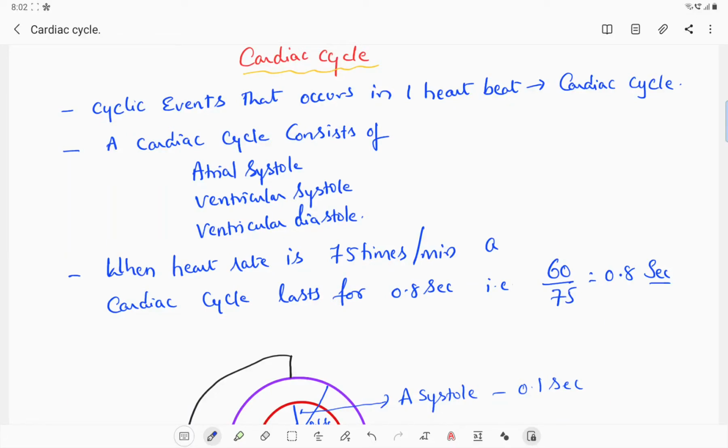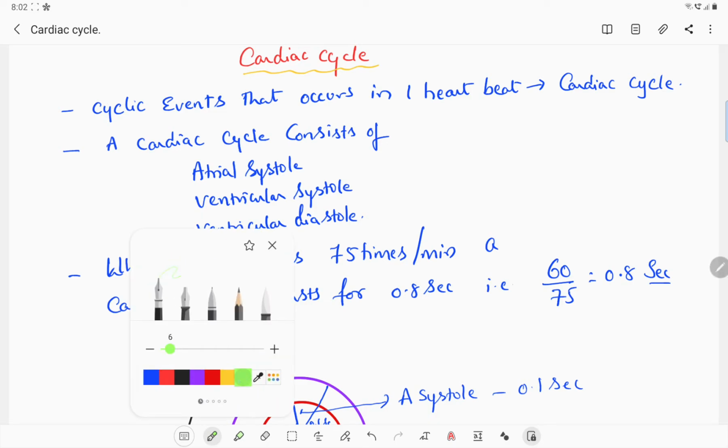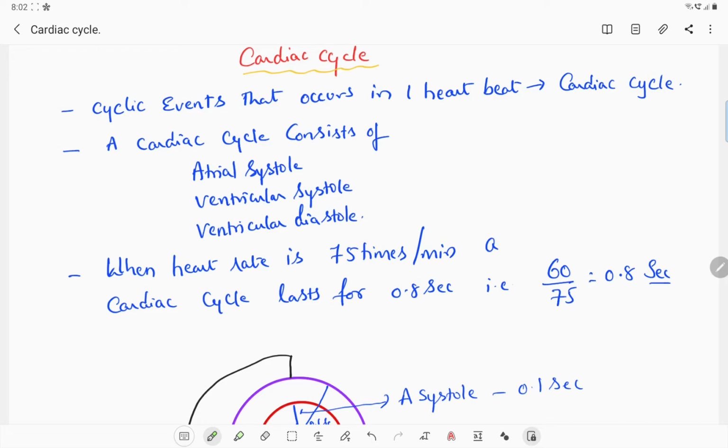Today we are going to learn about the cardiac cycle. So what is meant by cardiac cycle? The cardiac cycle means the cyclic events that occur in one heartbeat. The cycle of events that occurs in one heartbeat is called the cardiac cycle. So what does the cardiac cycle consist of?